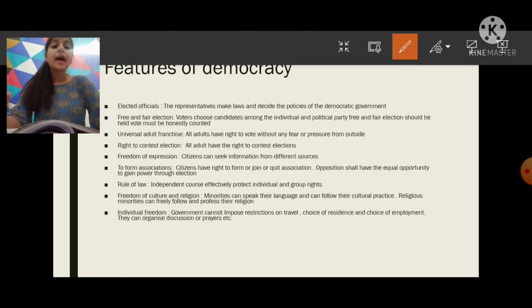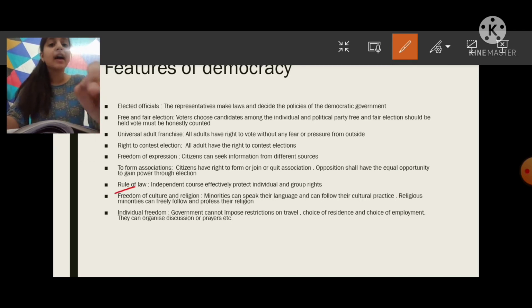In this, citizens can form or quit associations, and the opposition party also has the right to gain power and win in the election if it is free and fair.